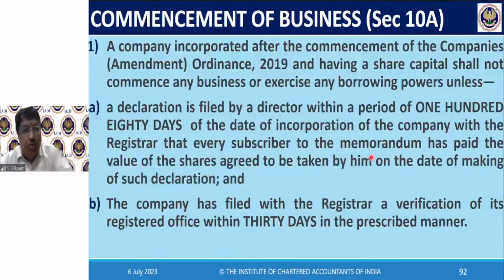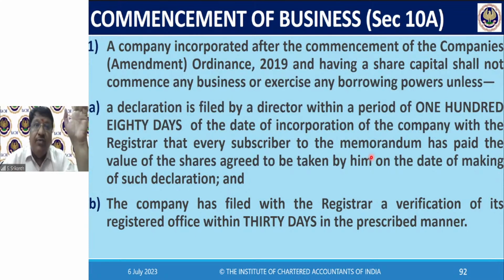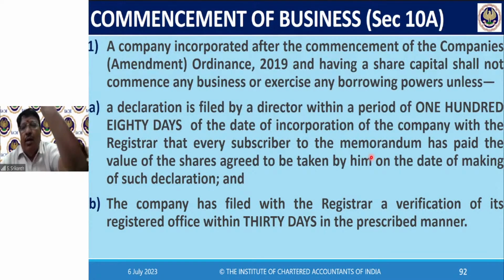I think I mentioned it to you when somebody asked a question about whether it is enough. Certificate of incorporation alone is not enough. You also need to get commencement of business. Only then can you proceed. This is common for both private and public. Once upon a time, in the 1956 Act, a private company could commence business straight away on incorporation. A public company alone needed commencement of business. But now everybody has to comply with these two and get commencement of business.